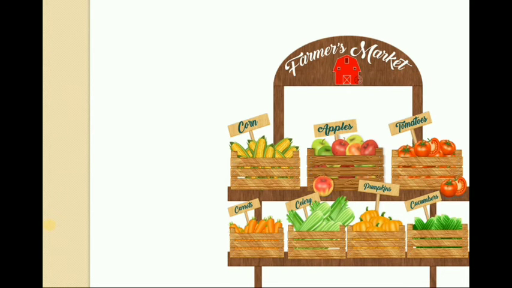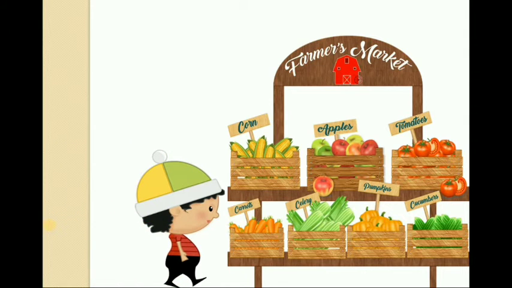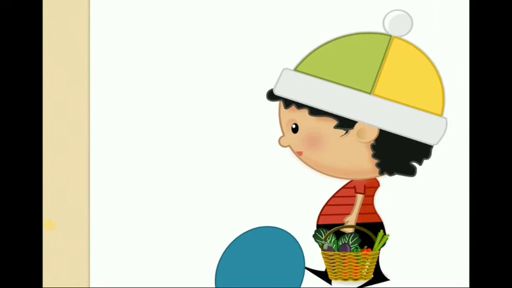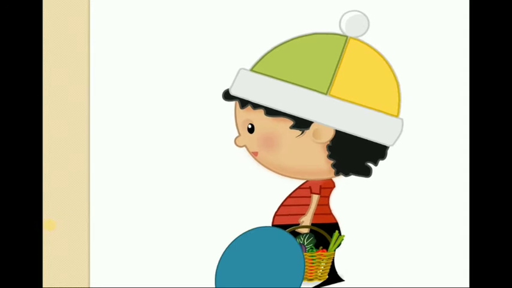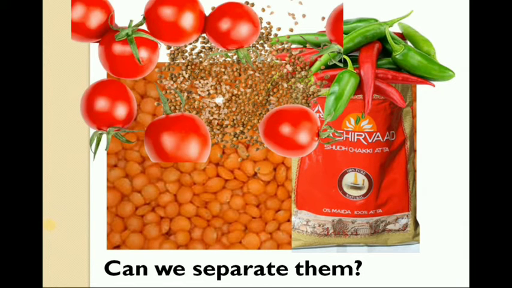Now there is a farmer's market where vegetables, fruits and all our needs are available. One day Sonu went there and purchased everything his mother told him. While getting back, he hit a stone, fell down and the cover broke. All the materials he was taking home are mixed together. Now can you find them? Can we separate them?